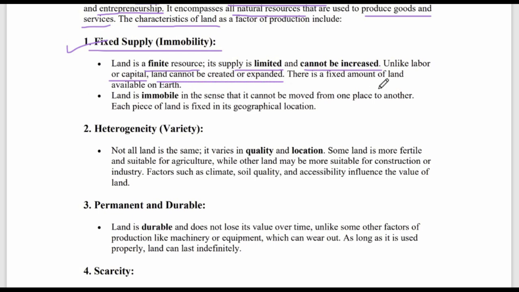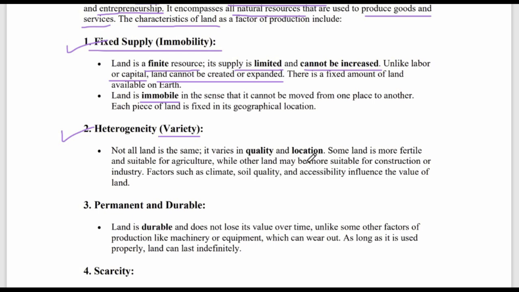There is a fixed amount of land available on earth that we know. Land is immobile, that is cannot be moved, in the sense that it cannot be moved from one place to another. Each piece of land is fixed in its geographical location. Correct. Heterogeneity, that is variety. Not all land is same. It varies in quality and location. Some lands are fertile, some lands are not fertile.